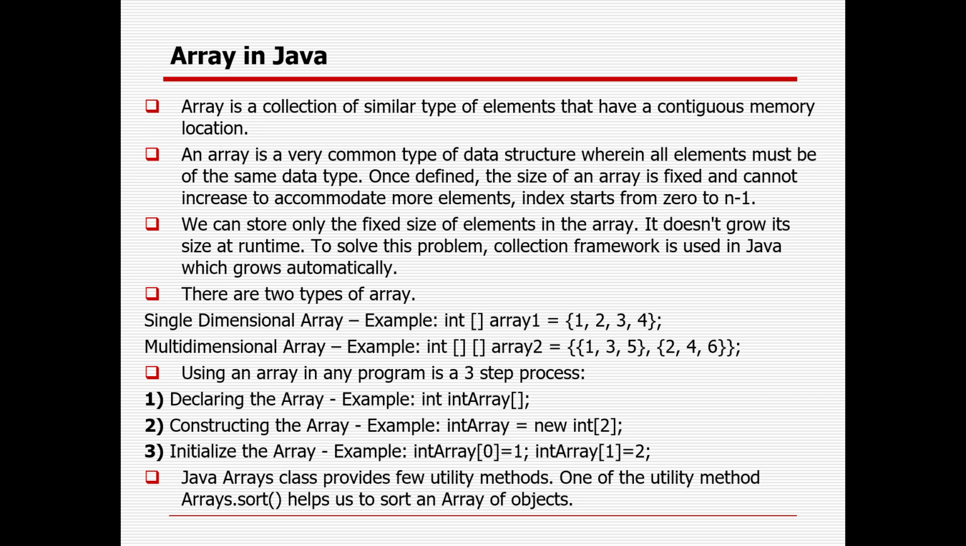As of now, I have seen different data types and strings. But what is an array? An array is a collection of similar type of objects or elements that have contiguous memory location. Array is a very common type of data structure wherein all elements must be of the same data type. In case of integer, it will be integer; in case of string, string; float, double only; character only. Once defined, the size of the array also you cannot change. It's fixed and you cannot increase it. That is one of the drawbacks.